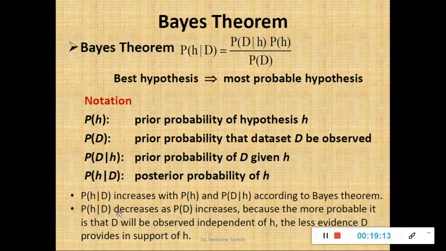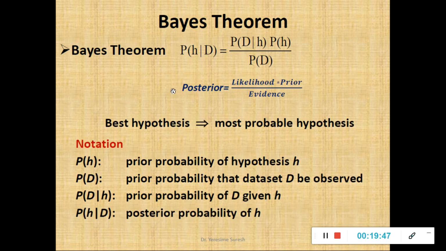P(H|D) decreases as P(D) increases, because the more probable it is that D will be observed independent of H, it becomes independent of the given hypothesis or your assumption. So the moment P(D) increases, the posterior probability P(H|D) decreases. If the probability of the data set decreases, the posterior probability increases. This is your Bayes theorem.